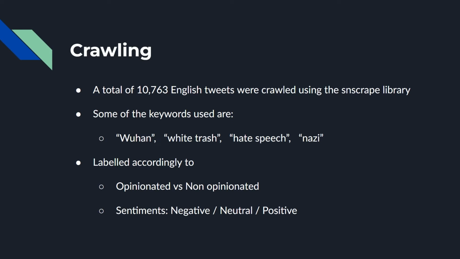We crawled a total of 10,763 English tweets using the SNScript library, and some examples of the keywords we use are Wuhan, white trash, hate speech, and Nazi. We labeled them according to opinionated versus non-opinionated, and categorized the sentiments according to negative, neutral, or positive.